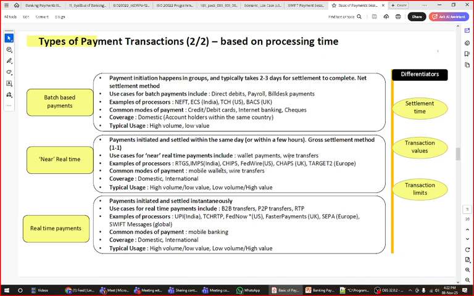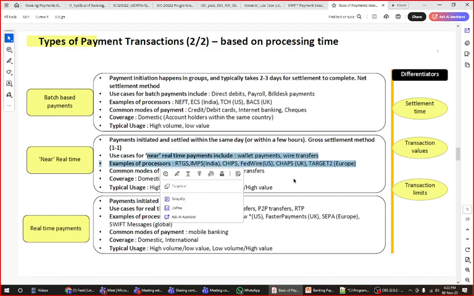So there are different payments, like just now explained, it will fall into this RTGS also here. RTGS also and IMPS in India, again it will happen within one hour only. And there is a payment system called CHIPS. So CHIPS and Fedwire in the US process the payment within one hour only, near real time. Then CHAPS in UK. CHAPS means sterling payment, your UK pound payment, and TARGET to a euro point. Okay, so these are the processing types of systems you use.